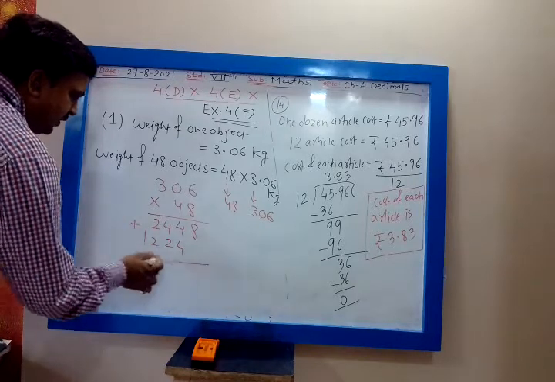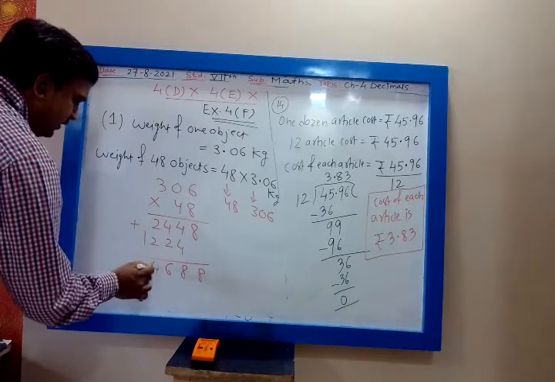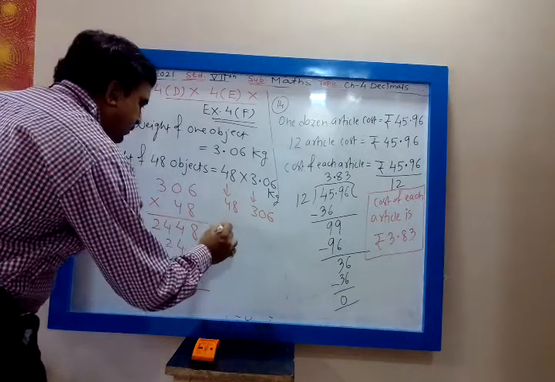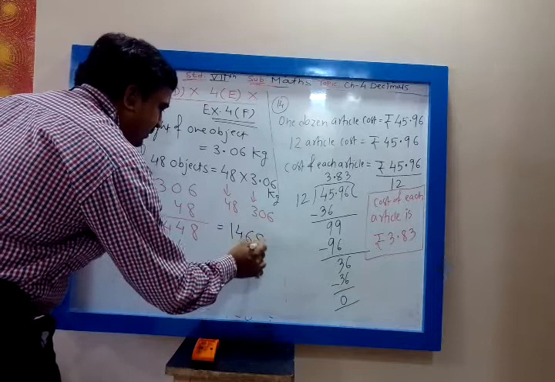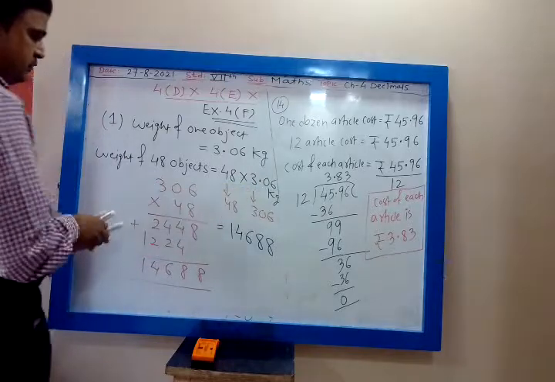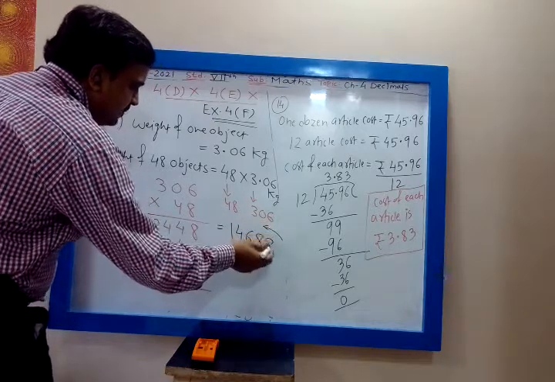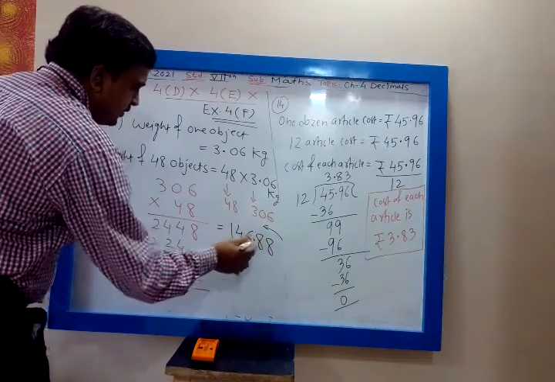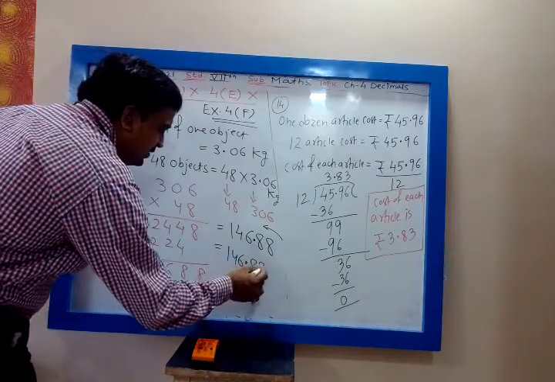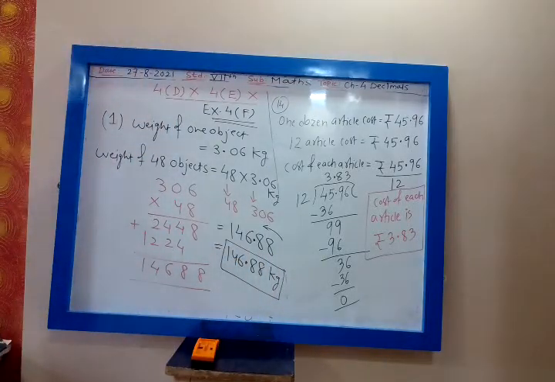14688. Okay. But you have to place the decimal after how many digits? 1, 2. So from the right you will place the decimal, my dear. 1, 2, place the decimal. So that is 146.88 kg. 146.88 kg is the weight of 48 objects.